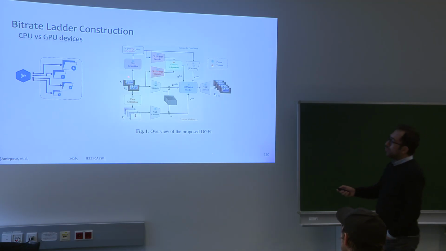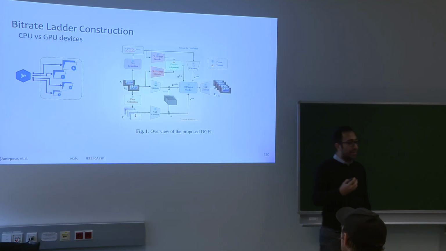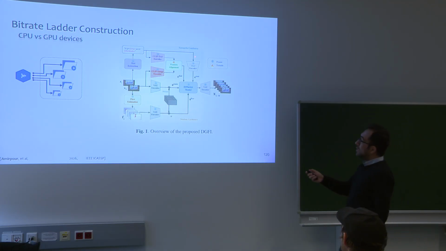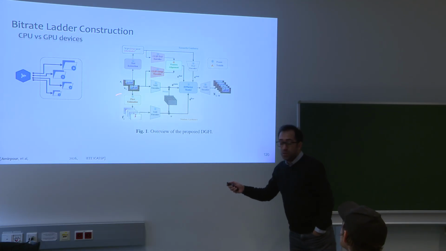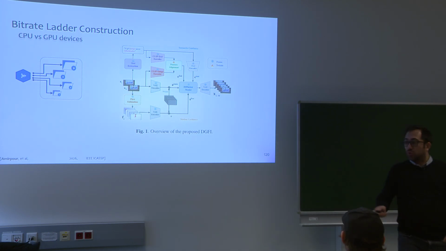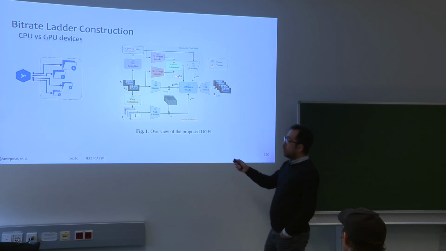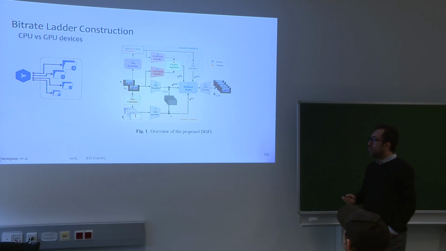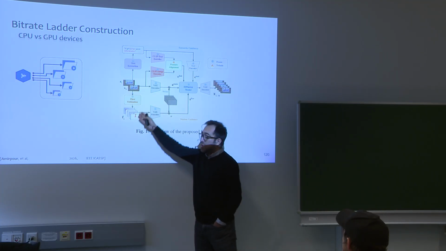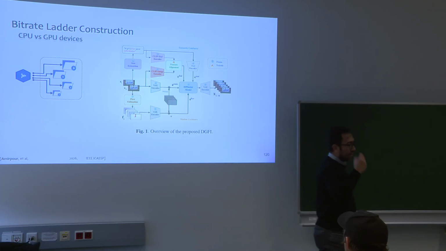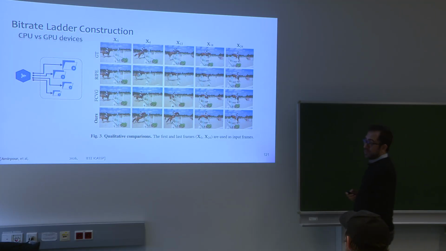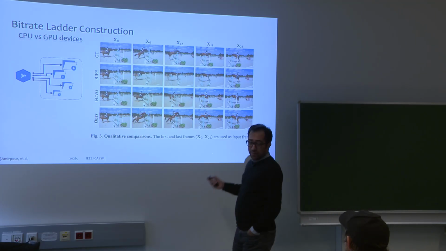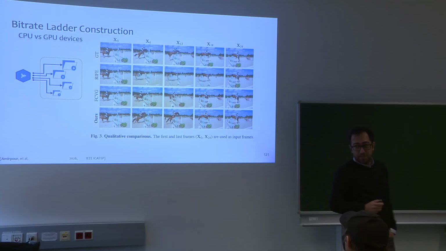We try here to use text information. We extract the text from the first frame and the last frame. And we use this semantic information plus some flow estimation methods together to guide our diffusion model to generate better videos for us. So it is a dual-guided framework, one using the flow estimation method and one using the semantic information. And we reached the state of the art here. So we are now even better than the latest CVPR papers.